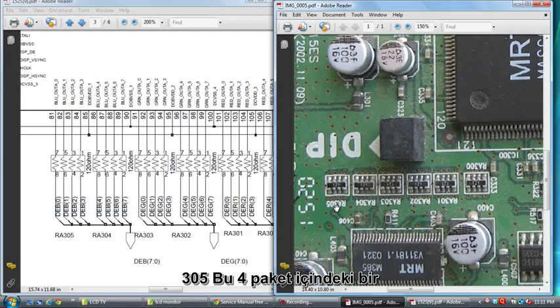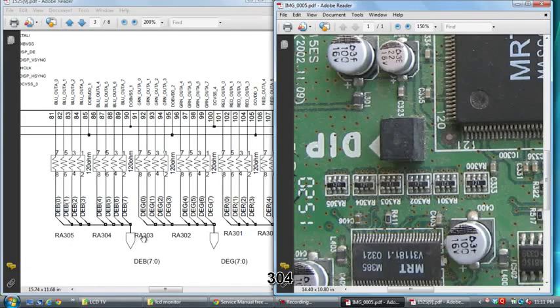R305, RA305. This is a 4-in-1 pack. This is 120 ohms. See here, 121 means 120 ohms. Each resistor 120 ohms. 121 means 12 and 1 zero last.